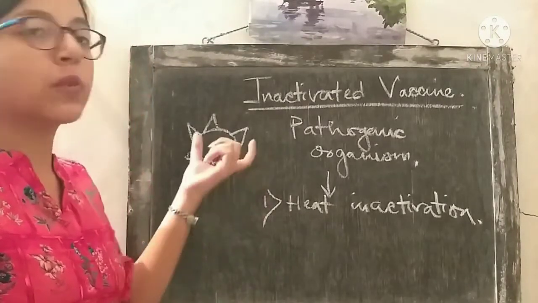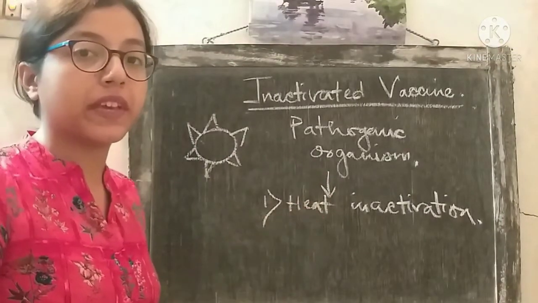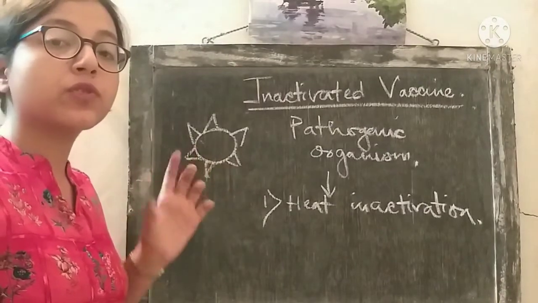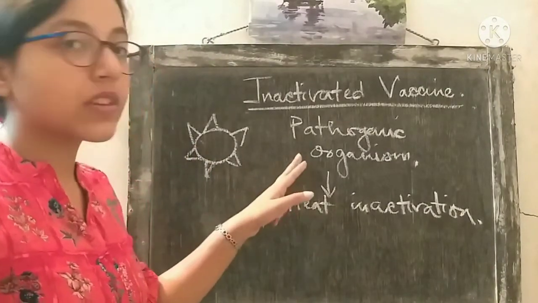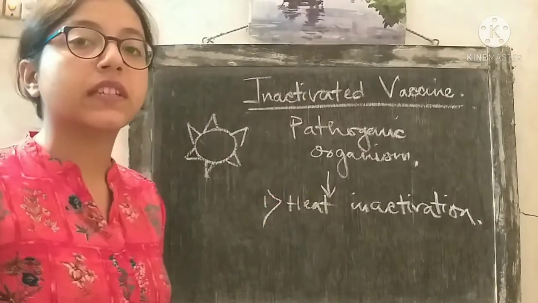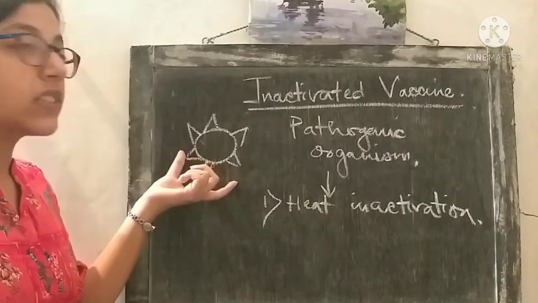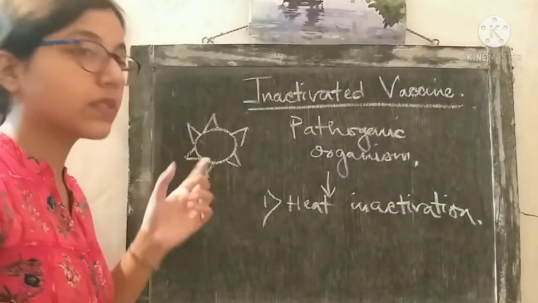The pathogenic organism must be treated in such a way that it retains the epitopes. The surface epitopes should be intact. The heat treatment is such that the organism loses its pathogenicity but retains the antigenic epitopes. So this is the aim.